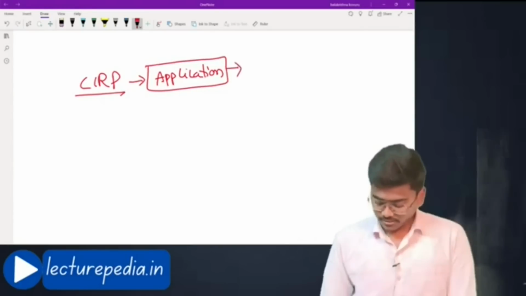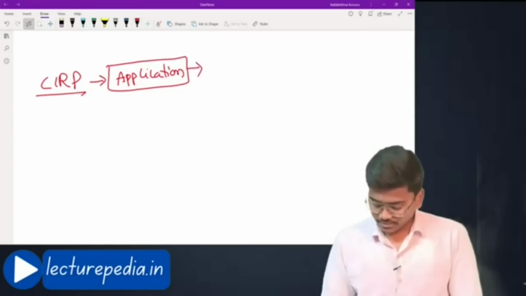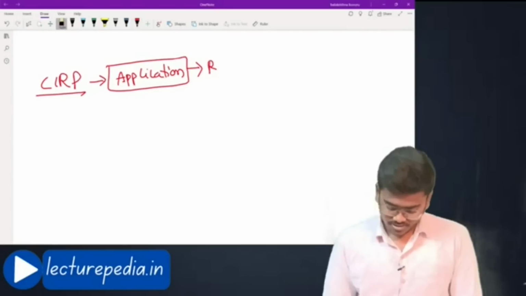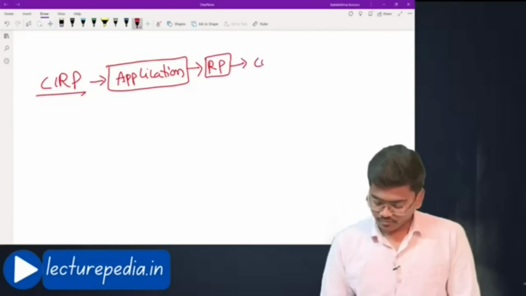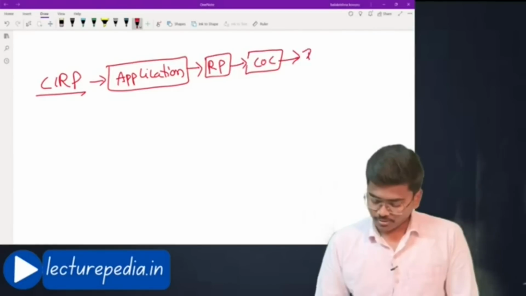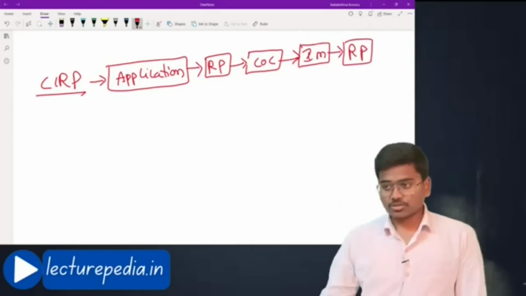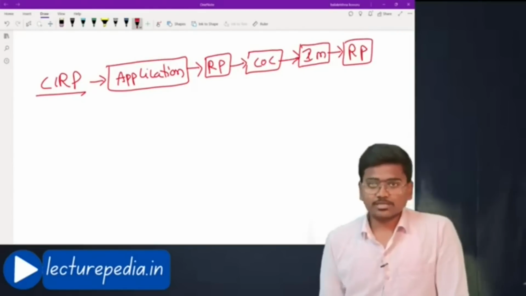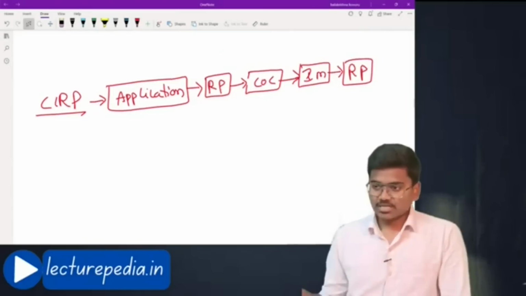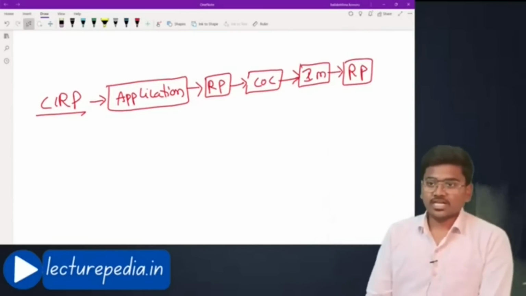After that, the resolution professional is appointed. After that, the committee of creditors is framed. After that, the information memorandum is prepared. After that, the resolution plan is prepared, and once the resolution plan is approved by the adjudicating authority, then the CIRP process comes to an end. This is the flow of CIRP.